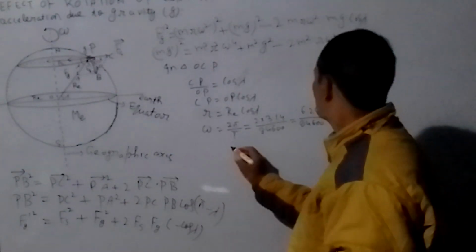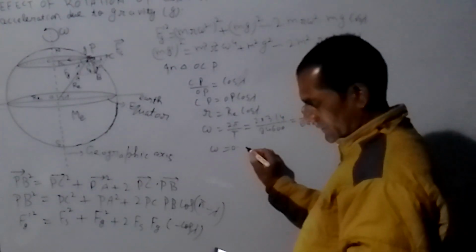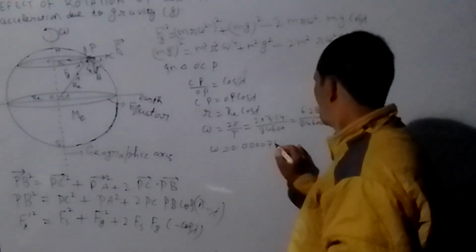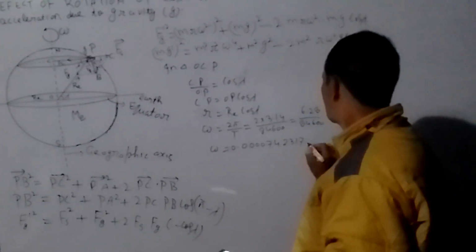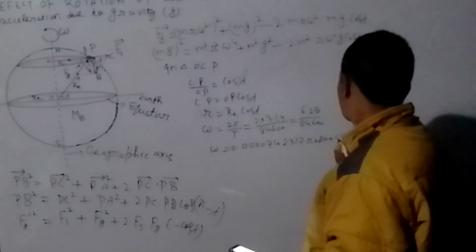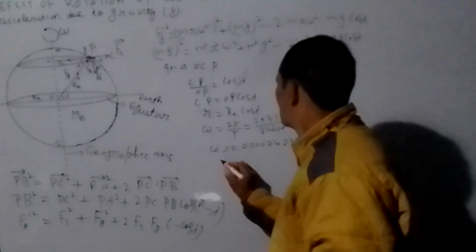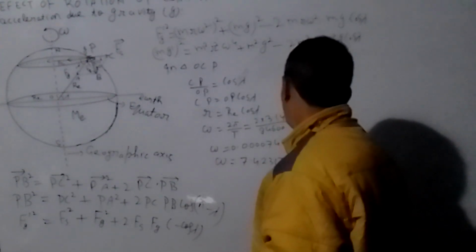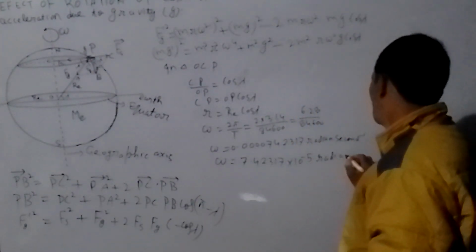This quantity is 0.0000742317 radian second minus 1. So you can write it in power form as 7.42317 into 10 raised to power minus 5 radian second minus 1.